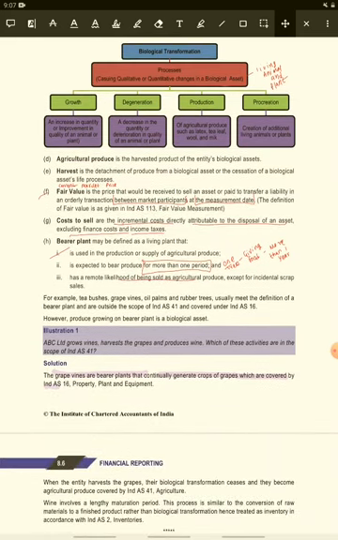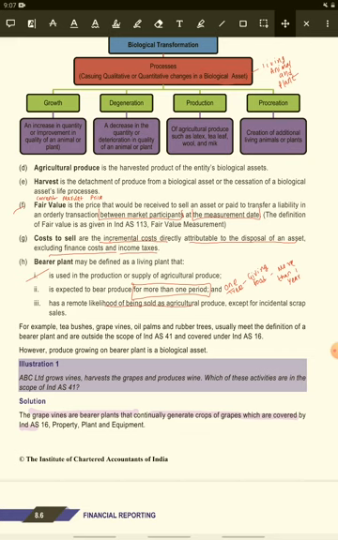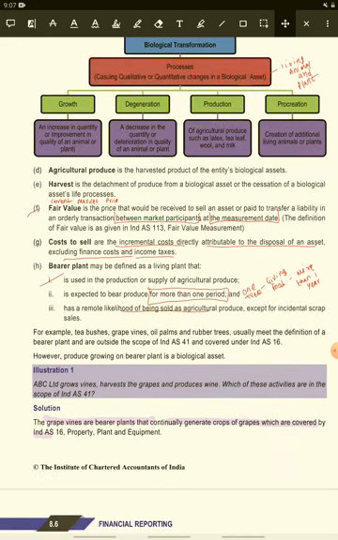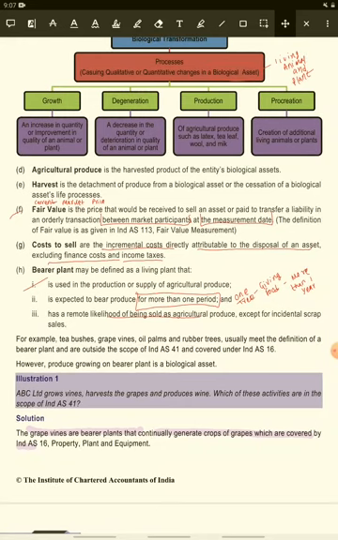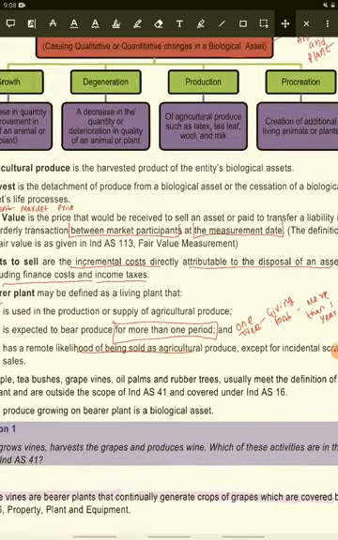Next is fair value. Fair value is nothing but the current market price, and it is dealt with by Ind AS 113, fair value measurement. So let's see the proper definition given. Fair value is the price that would be received to sell an asset or paid to transfer a liability in an orderly transaction between market participants at the measurement date. If you notice, I am highlighting these two parts: between market participants, and at the measurement date.